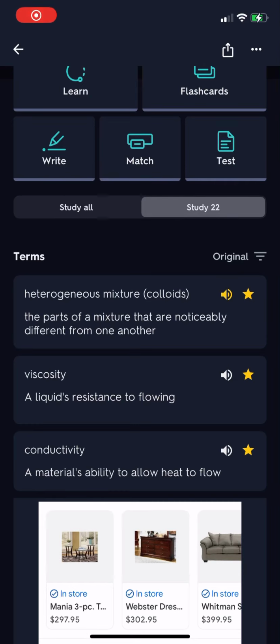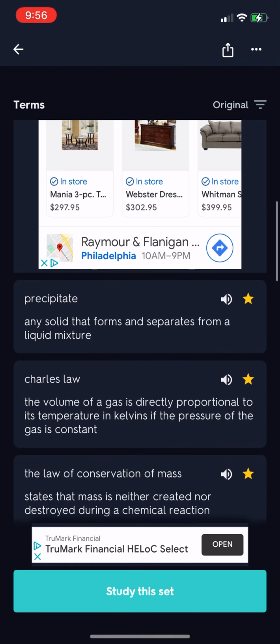Heterogeneous mixture, the parts of a mixture that are noticeably different from one another. Viscosity, a liquid's resistance to flowing. Conductivity, a material's ability to allow heat to flow. Precipitate, any solid that forms and separates from a liquid mixture.